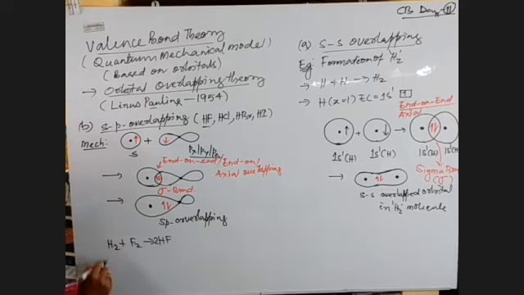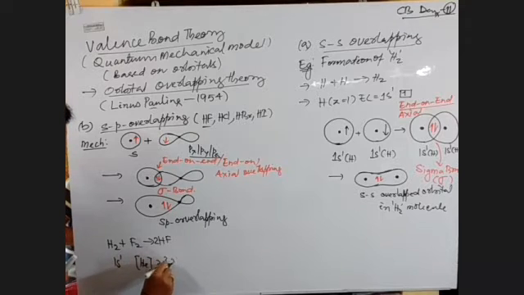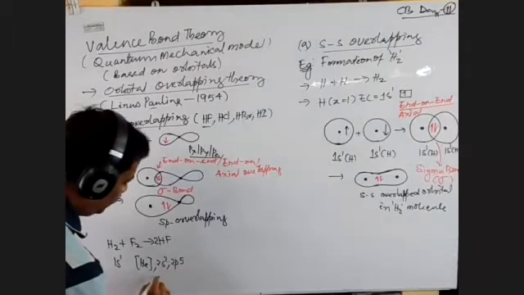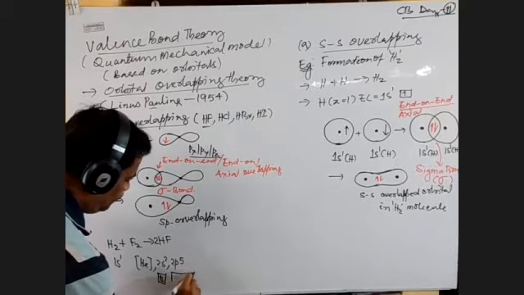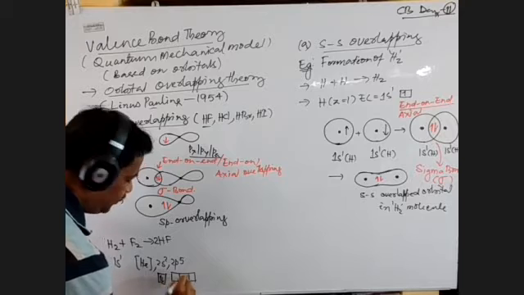Hydrogen is 1s1. And fluorine, what is fluorine? Atomic number is 9, so the configuration is helium, 2s2 and 2p5. You can observe here the s orbital is completely filled, whereas the p orbital is partially filled.